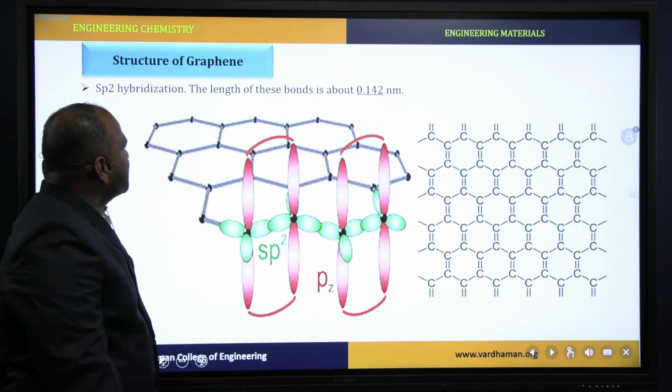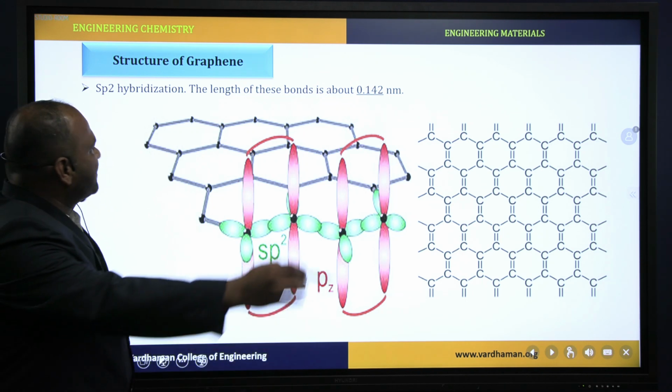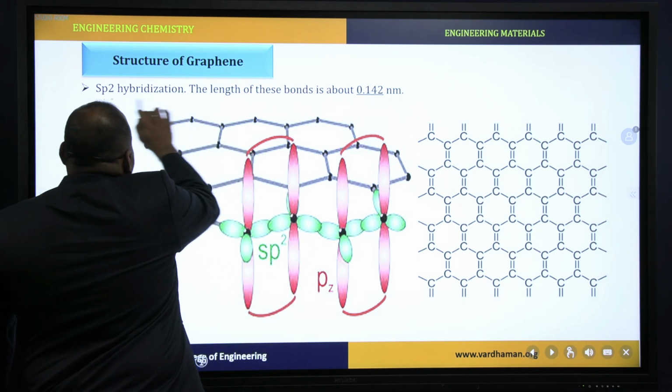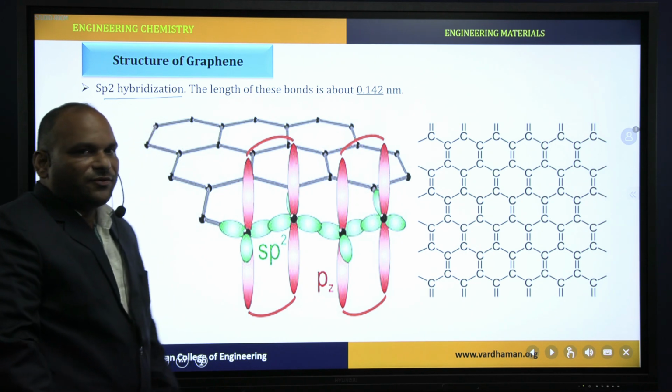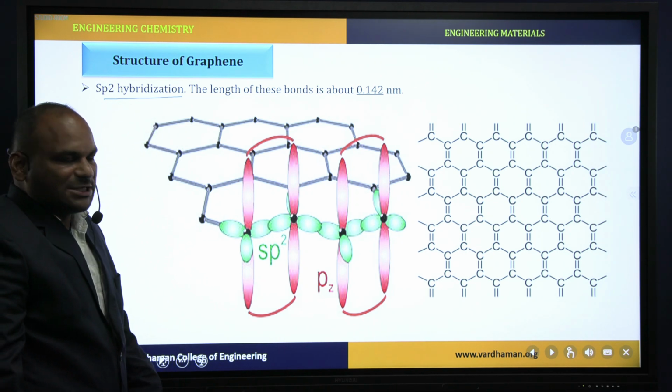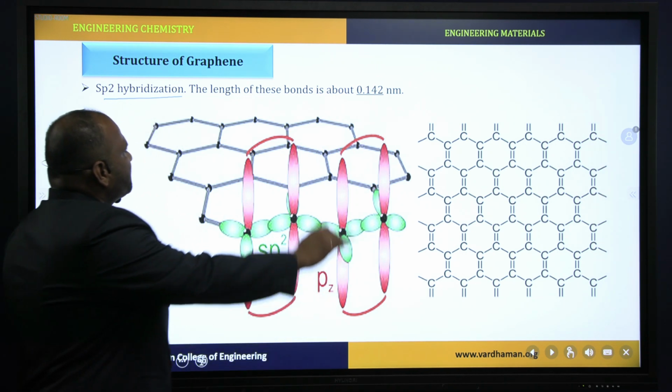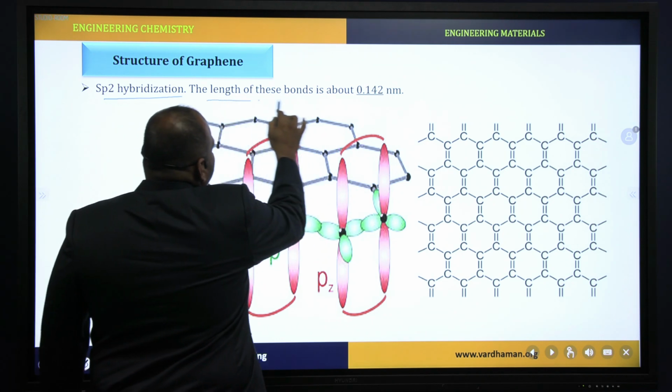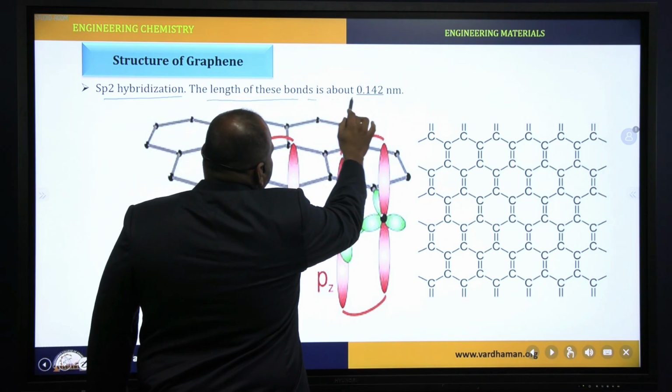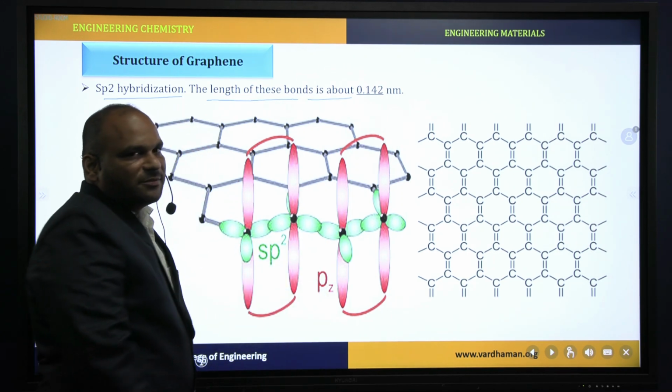Structure of graphene. As in graphite, in graphene also, the hybridization of carbon is sp2. The bond length of these bonds in graphene is 0.142 nanometers.